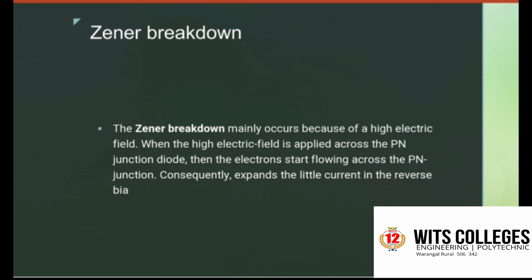As a result of heavy doping of the PN junction regions, the depletion region width is very small. So for an applied voltage of 6 volts or less, the electric field across the depletion region becomes very high, on the order of 10 to the power of 7 volts per meter, making the condition suitable for Zener breakdown. For lightly doped diodes, the breakdown voltage becomes very high and breakdown is predominantly by avalanche multiplication. So Zener breakdown occurs for lower breakdown voltage and avalanche breakdown occurs for higher breakdown voltage. Such diodes are normally known as Zener diodes.